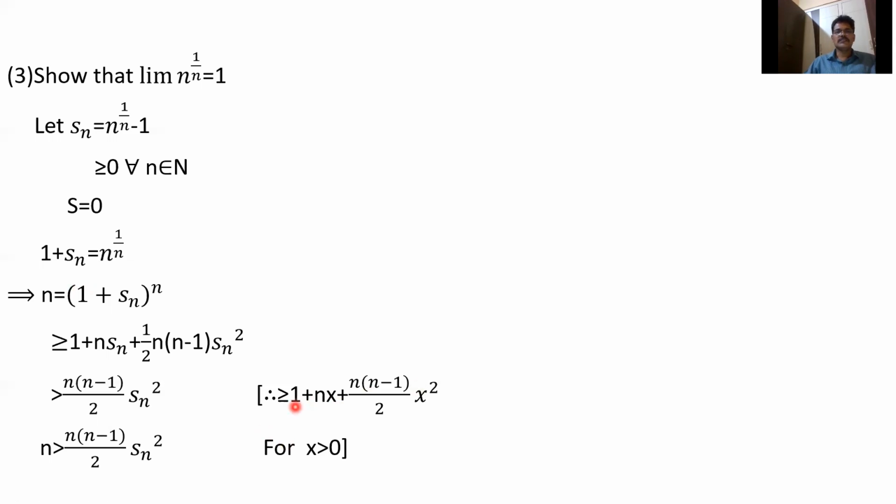So here, 1 plus x whole power n is greater than or equal to 1 plus nx plus n into n minus 1 by 2 x square, for x greater than 0. Here 1 plus x whole power n is there. So 1 plus x whole power n is greater than or equal to 1 plus nx plus n into n minus 1 by 2 x square for x greater than 0.